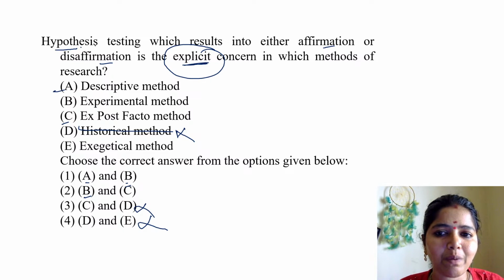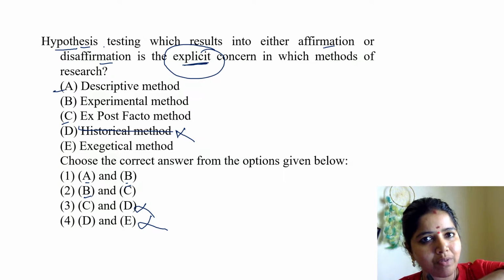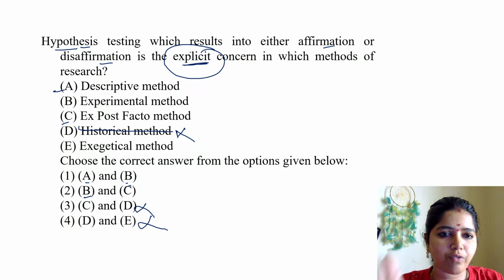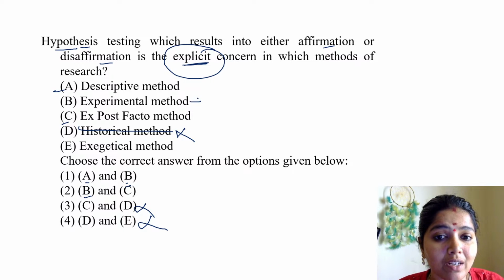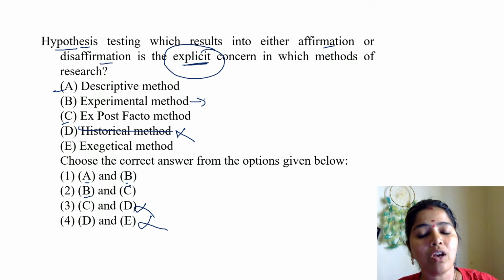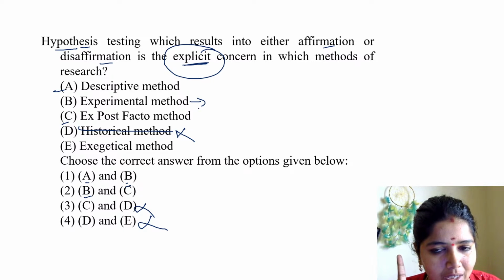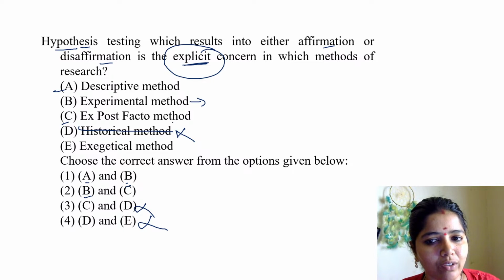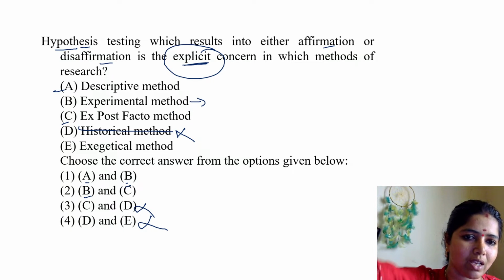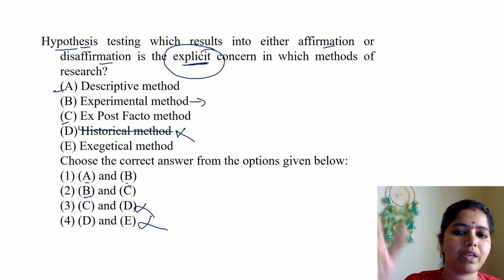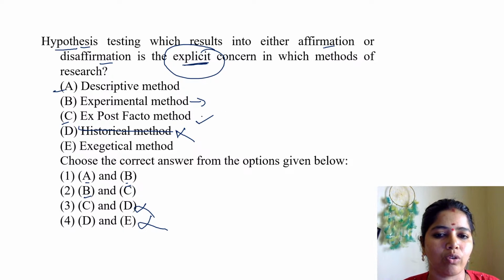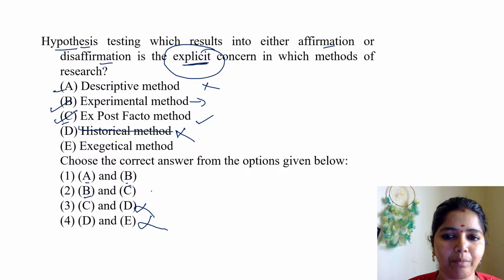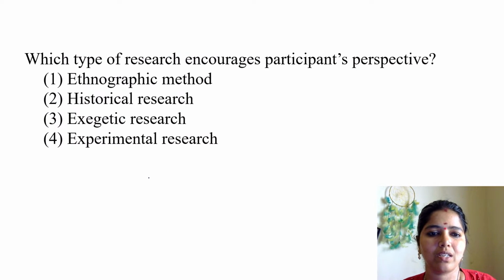Why? Because in experimental research I will be testing whether this answer comes or not, positive or negative. Explicit concern means that is the main focus of my research. So experimental research moves towards a particular objective, and that will be the main concern. Take descriptive and ex post facto. In ex post facto also I have this determination, an outcome has to be reached, and that we call ex post facto. So these two will be in the answer. A will not come. B and C will be the right answer. Next question. Faster.